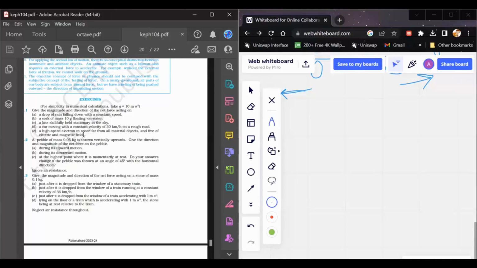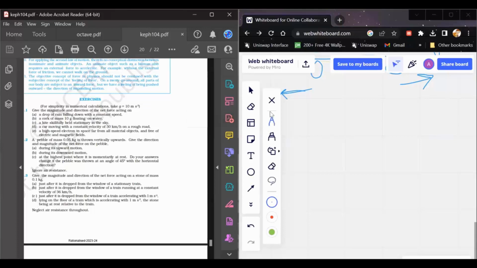There is also some magnetic force that acts on the electron due to the presence of a magnetic field. But in this case, it is given that there is no electric or magnetic field. So the net force due to the presence of charge is equal to zero. Also, since the electron is present in free space, the space is free, which means there is no gravity as well. So you can again say that the net force on the electron is also equal to zero.